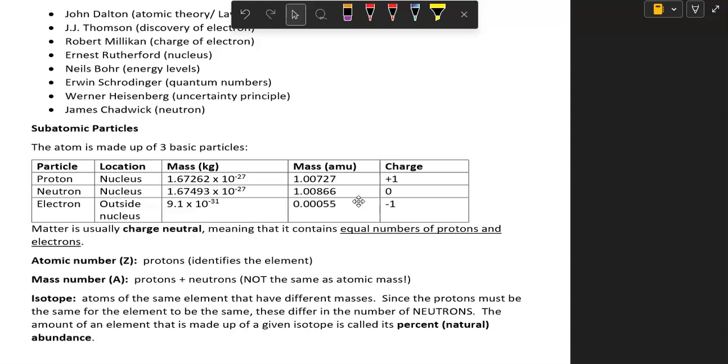So since matter is charge neutral, that means that it must contain an equal number of protons and electrons. So when we have a neutral atom, it has equal protons and electrons.